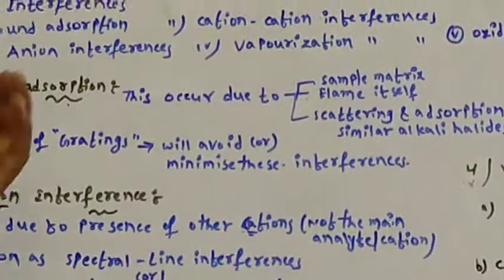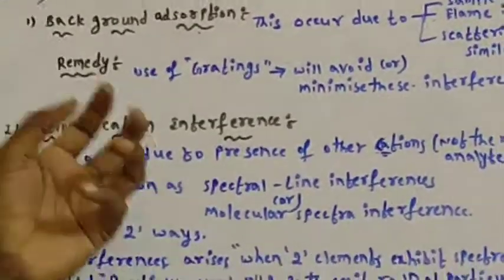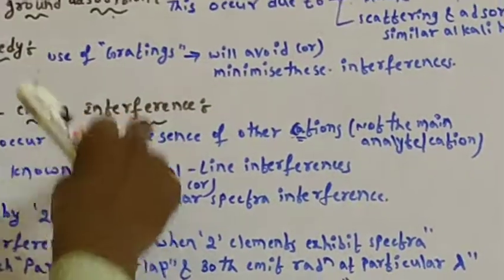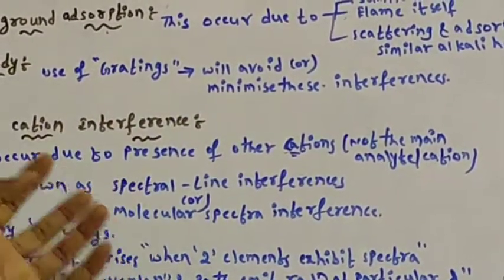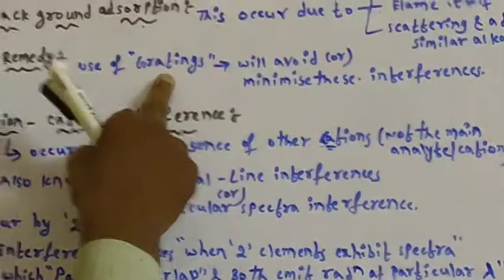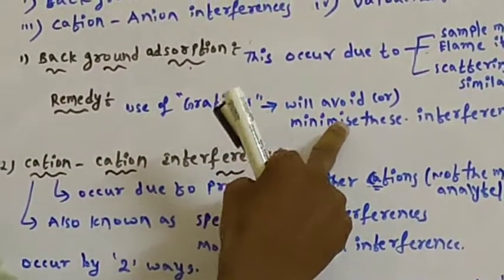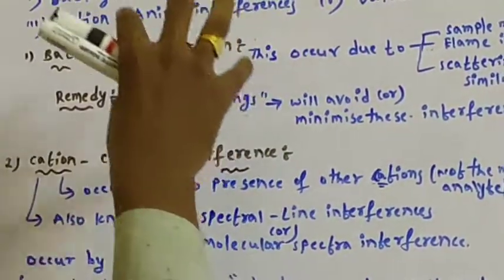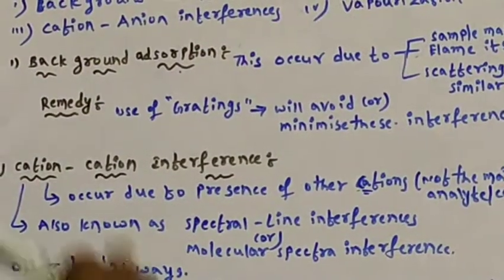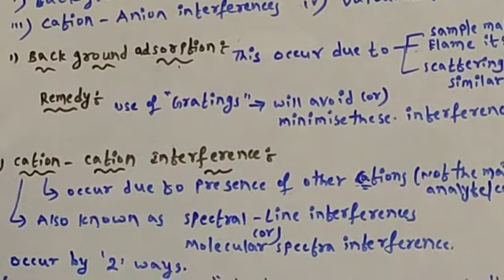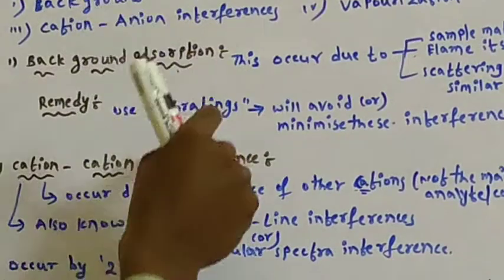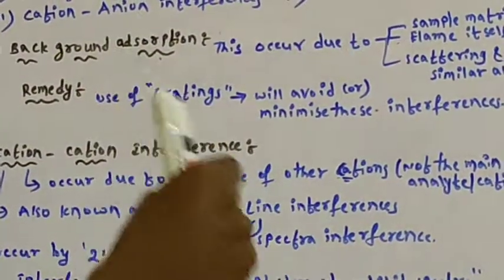How can we prevent this background adsorption? What is the remedy? Use gratings instead of prisms. If we use a grating as a monochromator, it will avoid or minimize background adsorption interference.